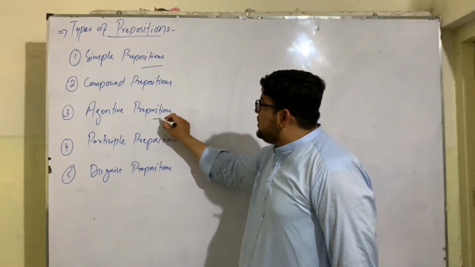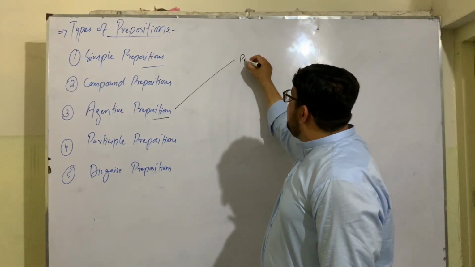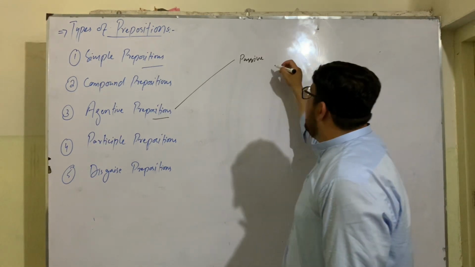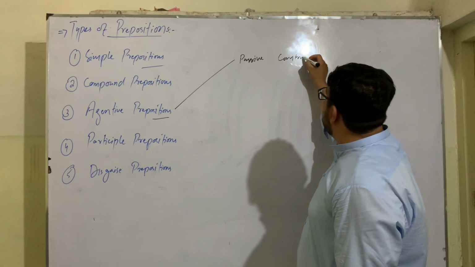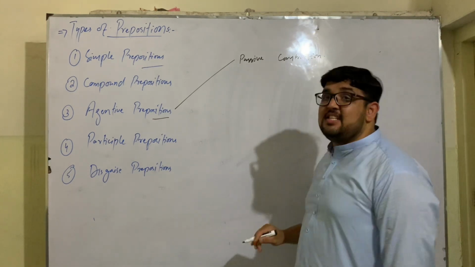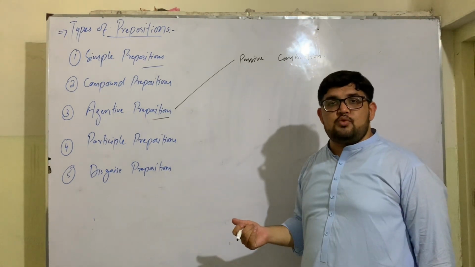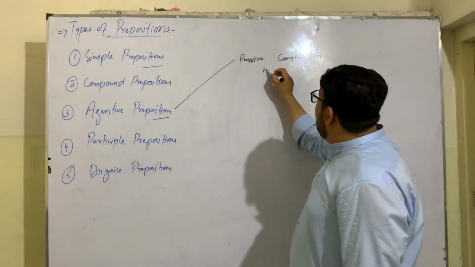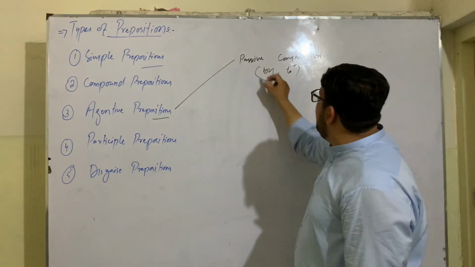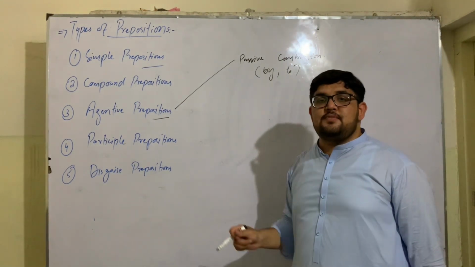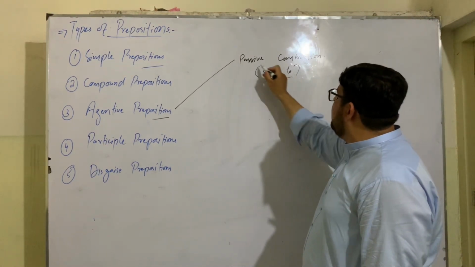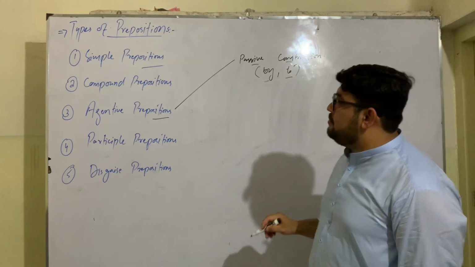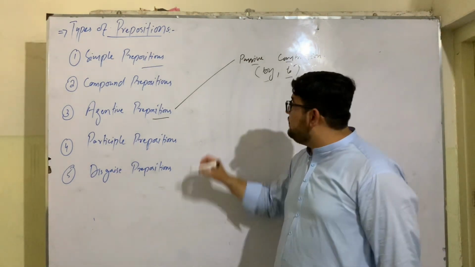And these agentive prepositions are those prepositions which are used as part of a by phrase in passive construction when we make passive sentences. So when we use the preposition by or to in passive construction, these prepositions are called agentive prepositions.